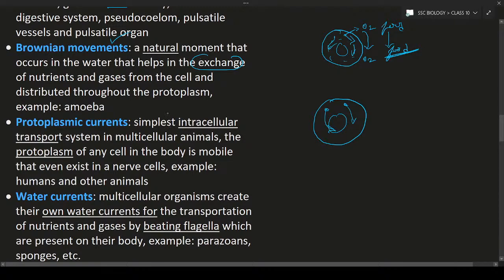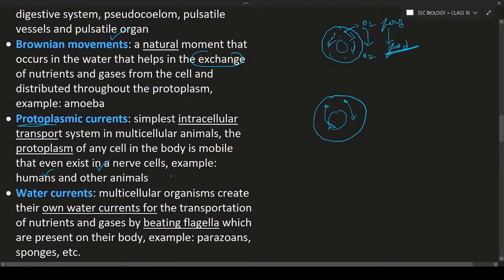In the nerve system, such kind of protoplasmic current will be seen. For example, humans and also other animals have nerve cells. In the nerve cells, you will see such kind of protoplasmic currents. Current is nothing but movement. Protoplasm means the fluid which is present inside the cell. Current means movement. Here the protoplasm is moving inside the cell. It is known as protoplasmic currents.